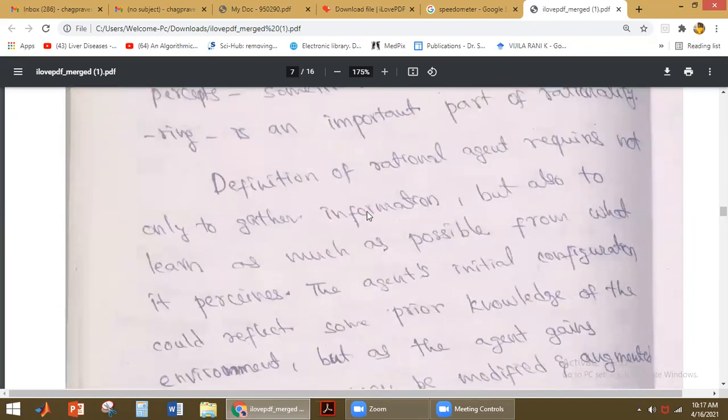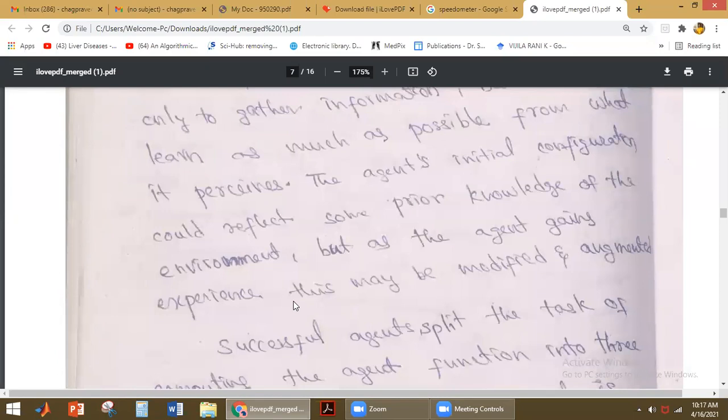So the definition of a rational agent requires not only gathering the information but also learning as much as possible from what it perceives. Okay, so just information gathering is not the only important thing. From the gathered information, it should also learn as much as possible from its percepts.